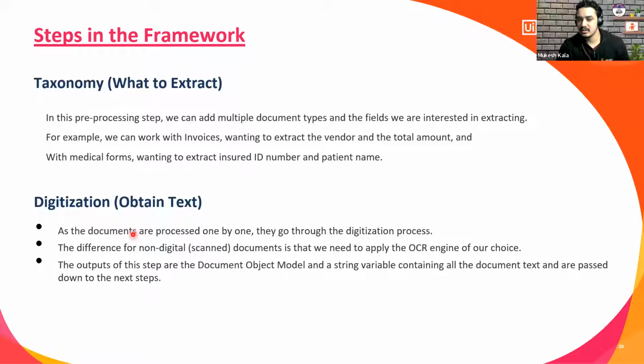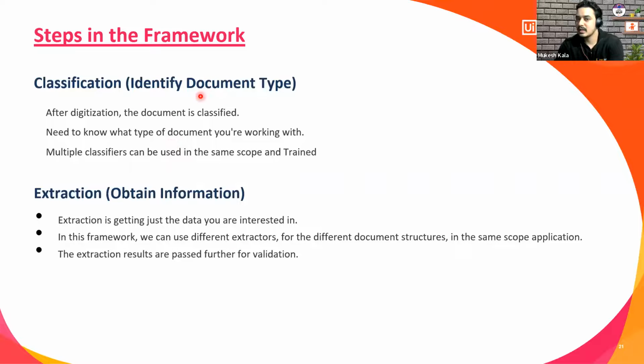In the digitization, every document one by one will go through the digitization process. You can have a scanned document where you have to apply the OCR. If the OCR is not there, then you can simply go and directly digitize the document. Okay. Classification: what kind of document it is. You can have multiple classifiers.